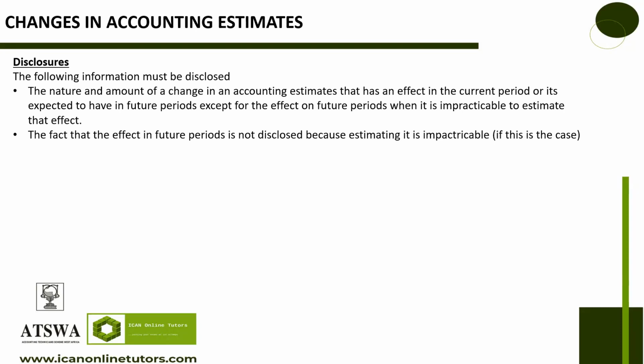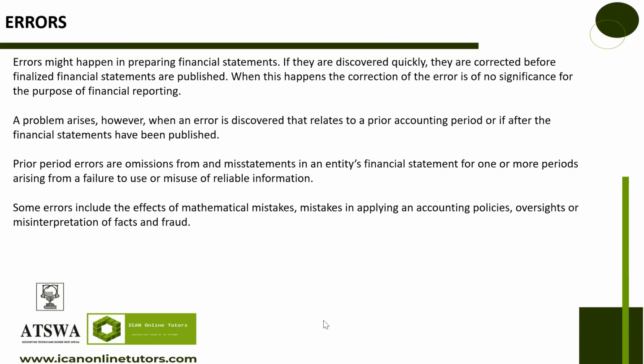The fact that you cannot determine the impact on future accounting periods, you disclose that there. You write it down. So that is changes in accounting estimates.